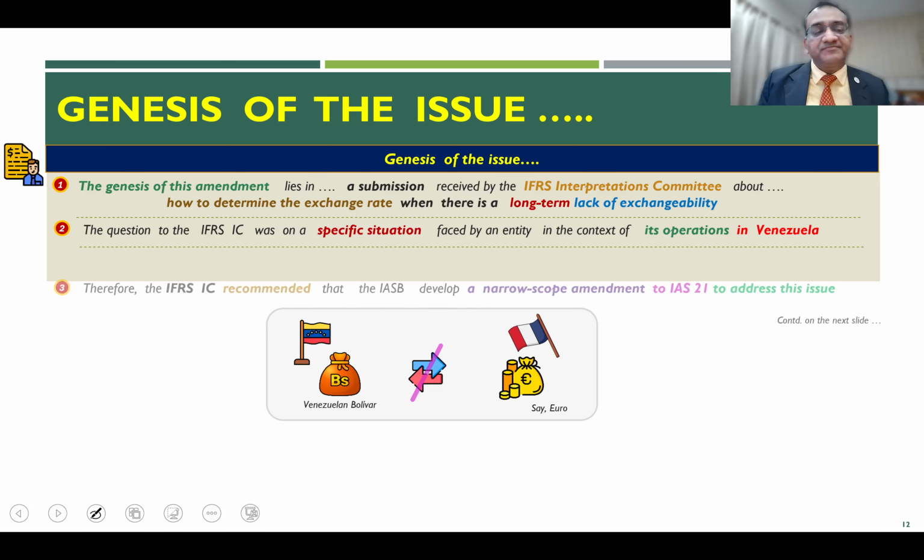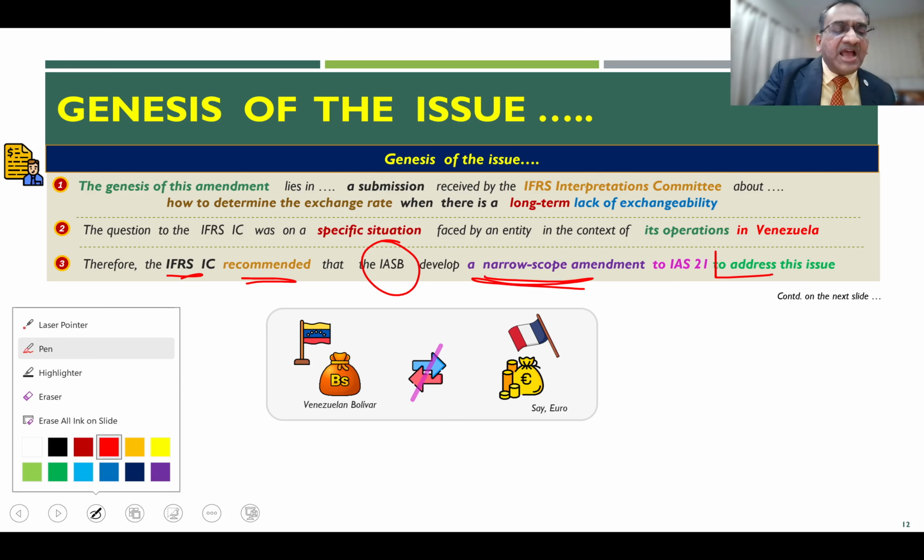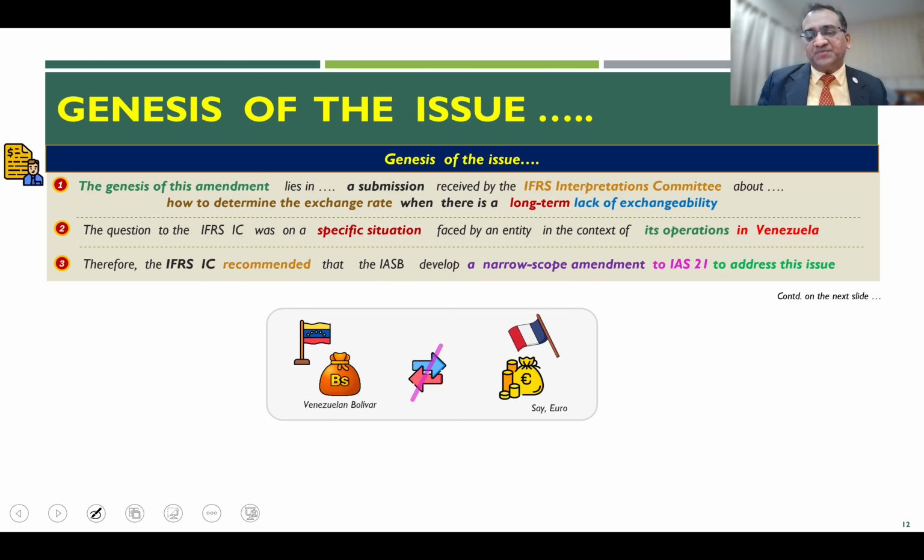In this case, because there was no specific guidance available under the existing standard to deal with a long-term lack of exchangeability, the Interpretations Committee acknowledged that this issue is currently not addressed by the existing standards. Therefore, it recommended that the International Accounting Standards Board develop a narrow scope amendment to address this kind of issue. So this is the genesis of the entire issue.